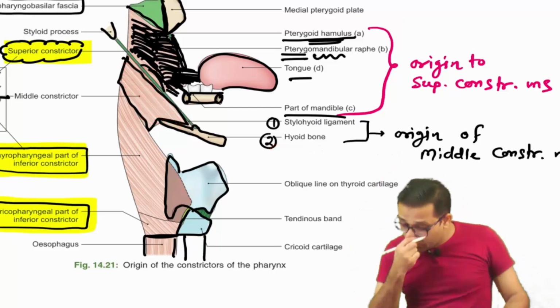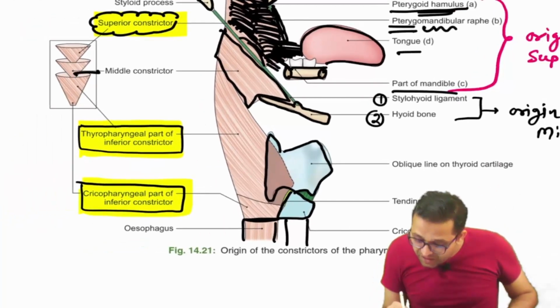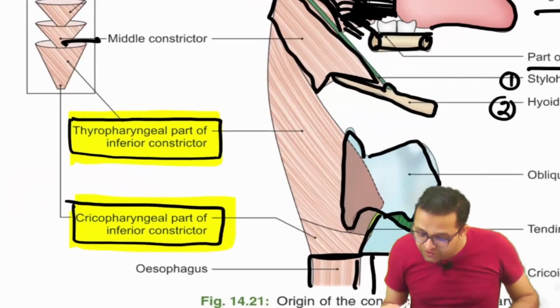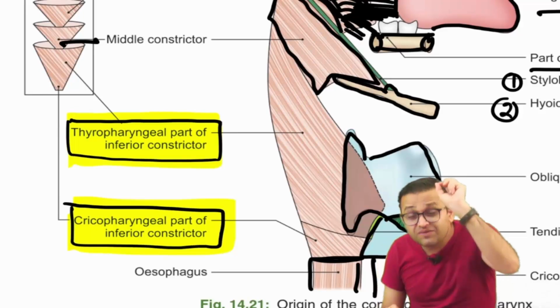The origin. Okay, sir. Now can you see our inferior constrictor? Sir, this is the inferior constrictor. This inferior constrictor has two parts.